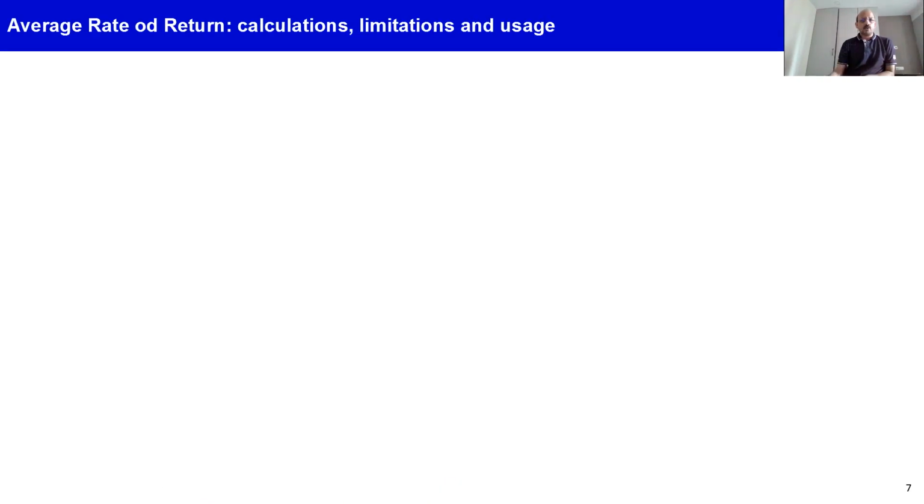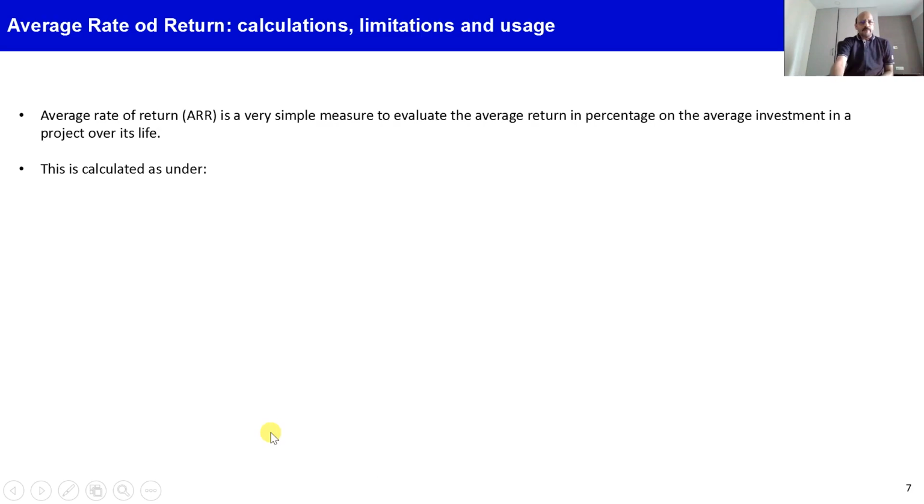Now let's go to the next method of project evaluation technique, which is called the average rate of return technique. So average rate of return is a very simple measure to evaluate the average return in percentage terms on the investments made by the company in a project over its life.